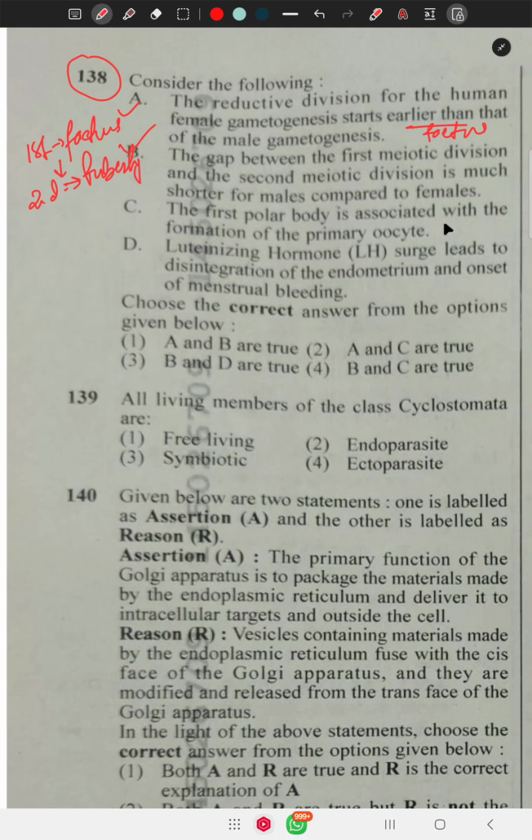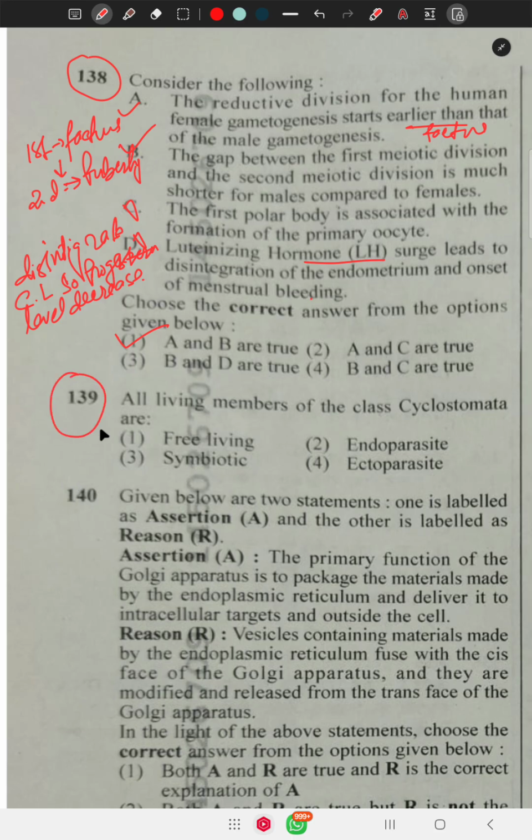The first polar body is associated with the formation of the secondary oocyte, so that is false. A luteinizing hormone surge leads to disintegration of the endometrium, not. The corpus luteum disintegrates, so the progesterone level decreases. Because of this, the endometrium breaks down and the onset of menstrual bleeding occurs. So A and B are correct.